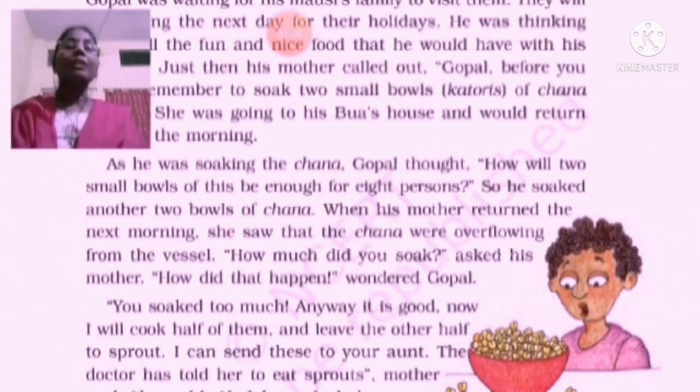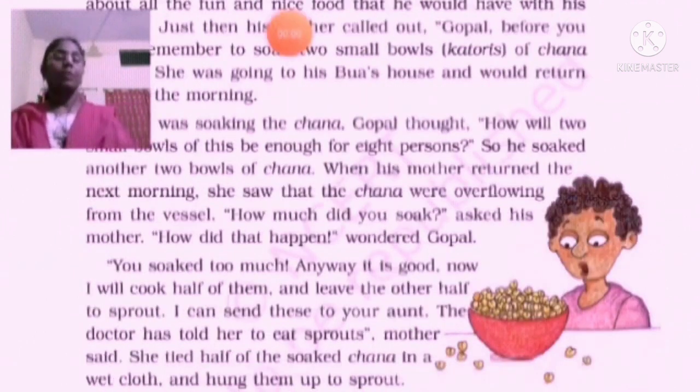After some time, you can see a teeny white thread coming out from the seed. It determined that the seed is sprouted.